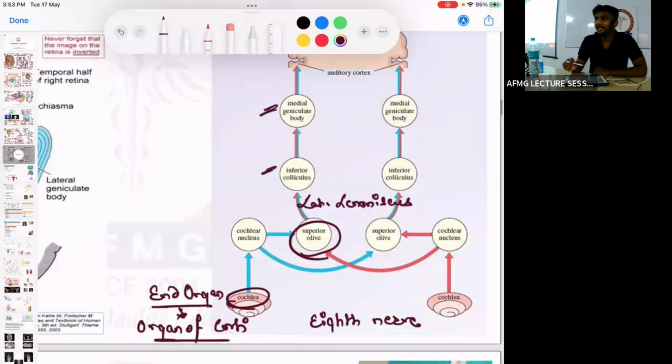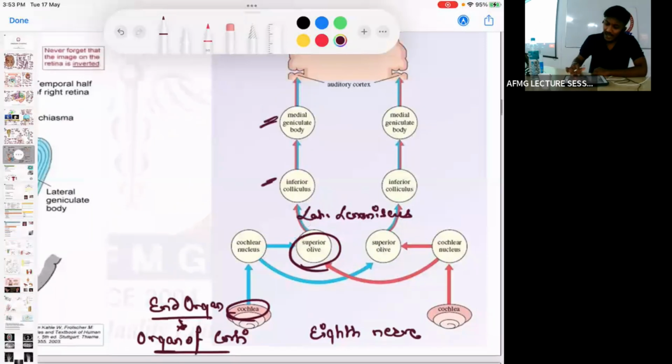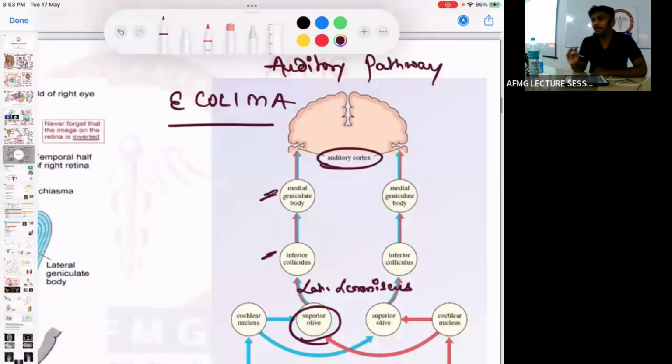M goes for medial geniculate body. And lastly, A goes for the auditory cortex. Which is located in which lobe of the brain? Temporal lobe of the brain is the auditory cortex. So that is the E. coli auditory pathway, starting from the 8th nerve up to the auditory cortex.